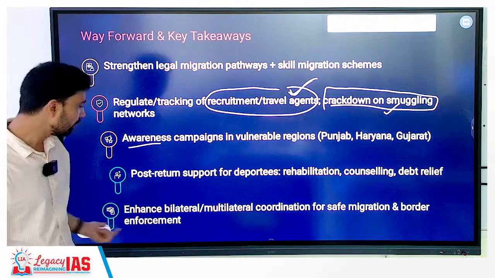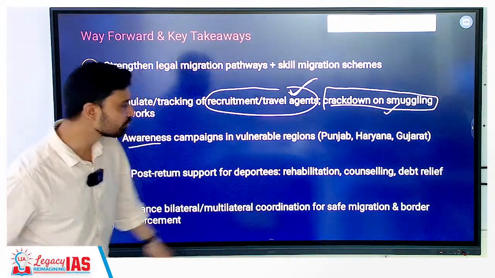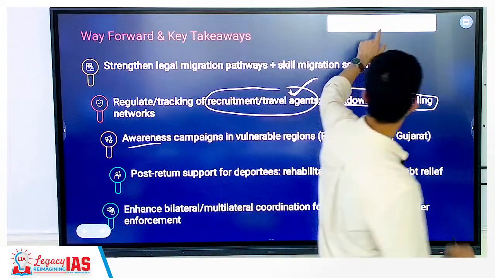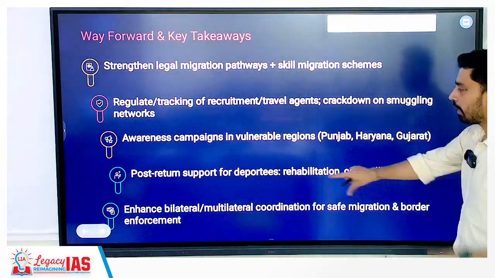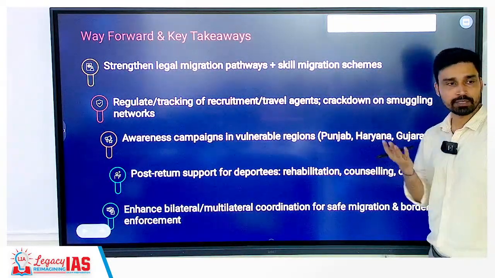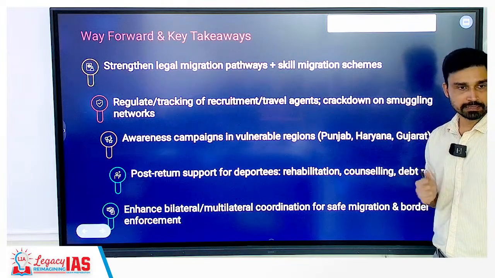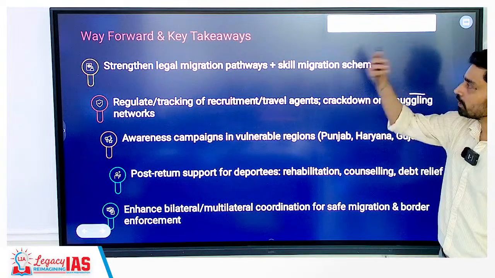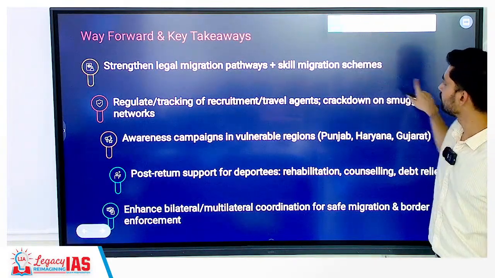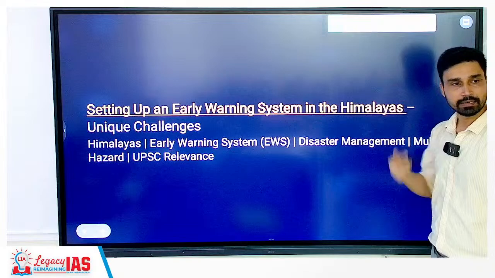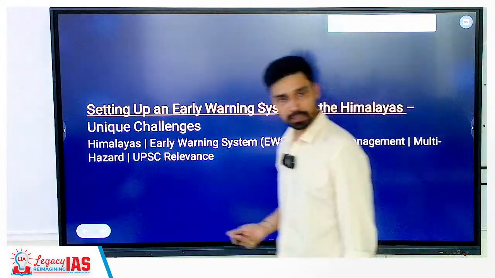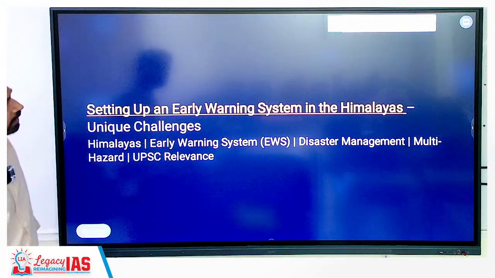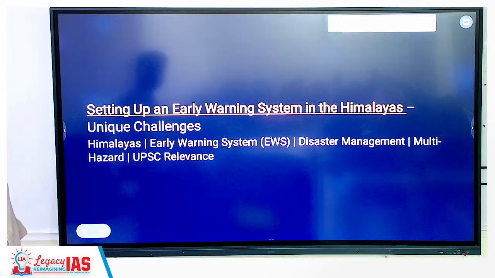So, enhanced bilateral and multilateral coordination for safe migration and border enforcement. This is also something that you can do. But again, the problem is, how will you ensure safe migration if the government does not have control over the area itself? The Darien Gap we talk about, no government has control over it. So you cannot tell a government that it should ensure that people trying to migrate illegally are able to pass safely. That is not possible in practicality. Right, so that is about the donkey route.